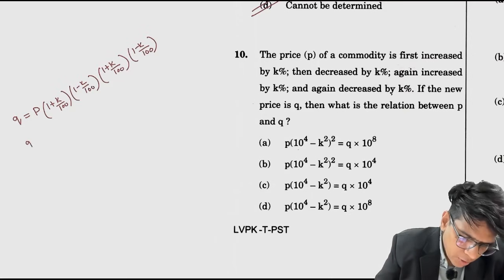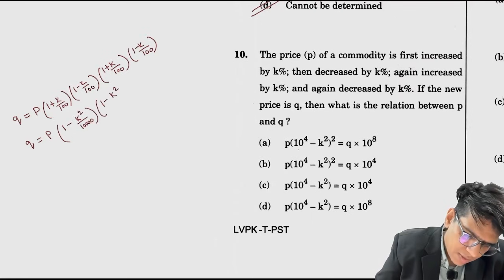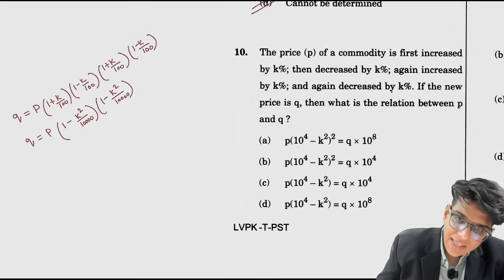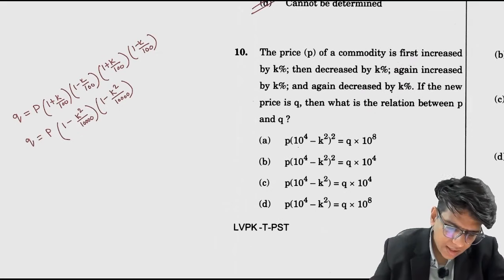Done. Now, a plus b, a minus b, you know, so this will be 1 minus k square by 10000 and this is 1 minus k square by 10000. Now taking the LCM of 100, there are 2, so you can put it to the left hand side.